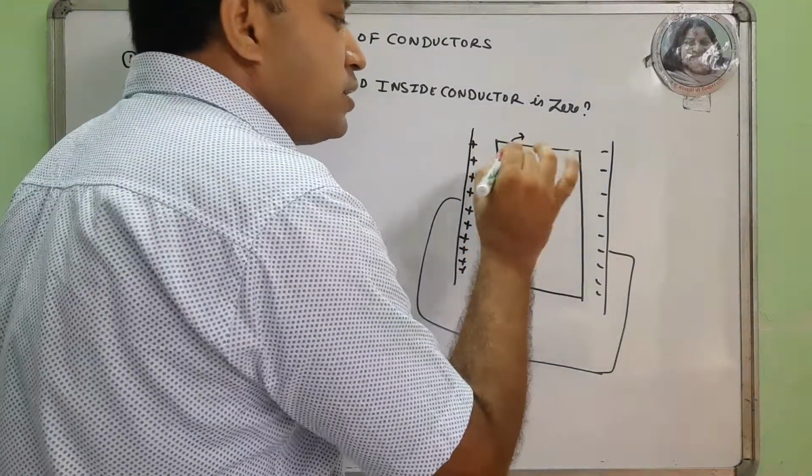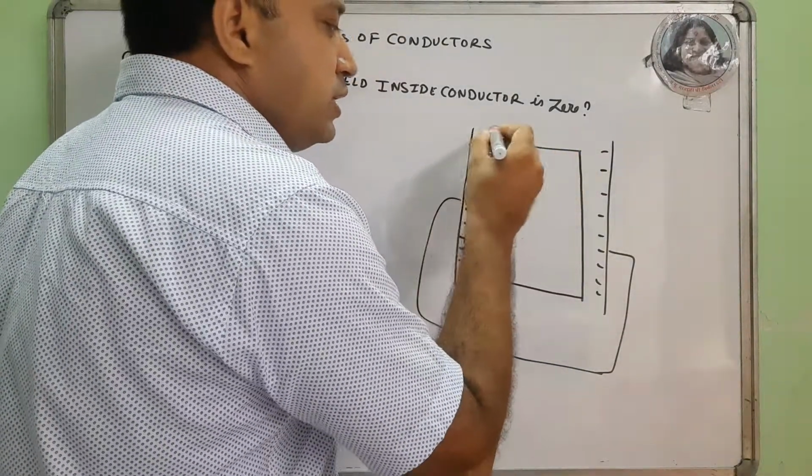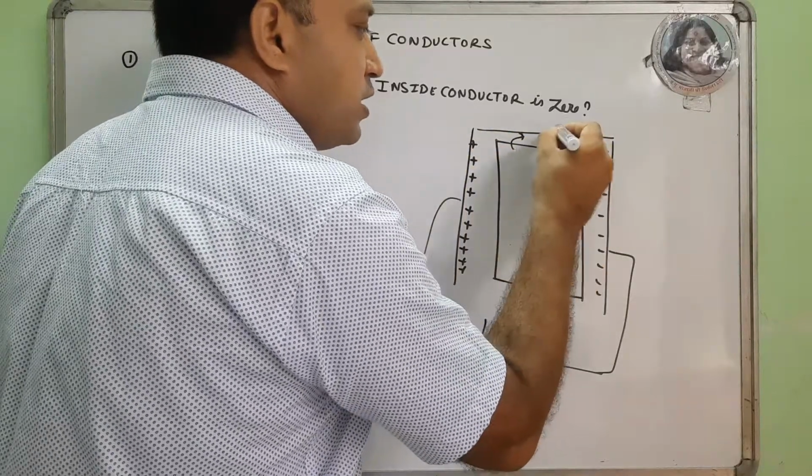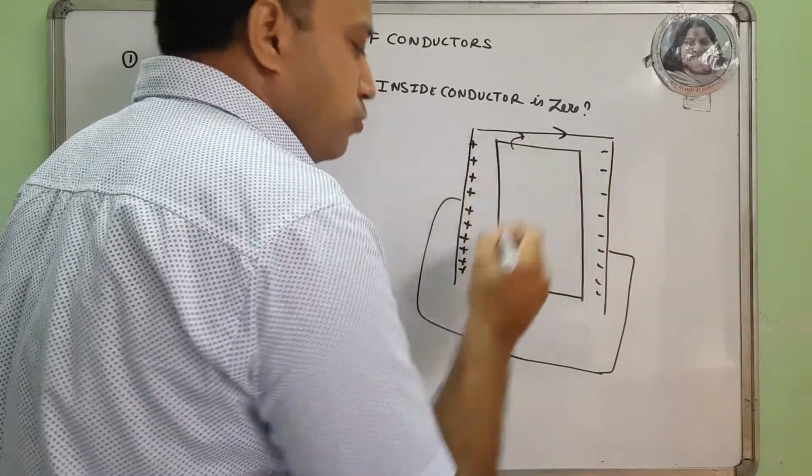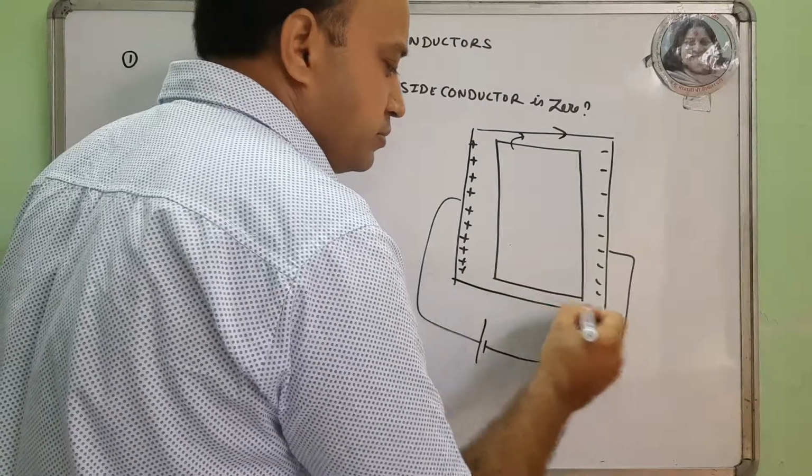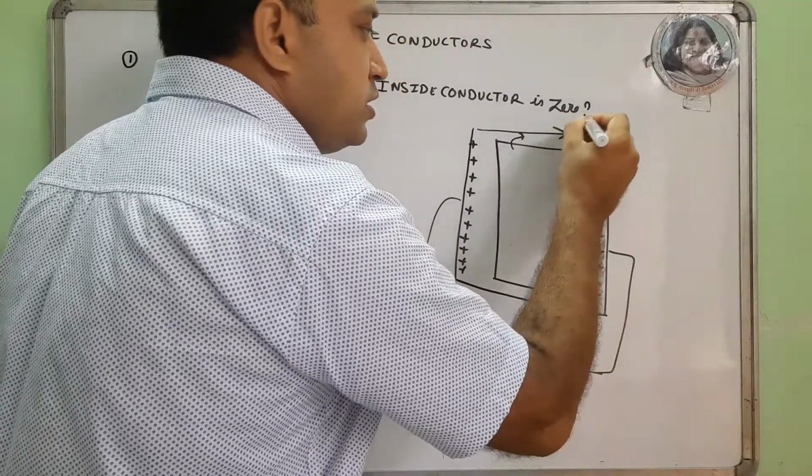We know a conductor has free electrons and the external electric field is directed from the positive plate to the negative plate. This is E external.